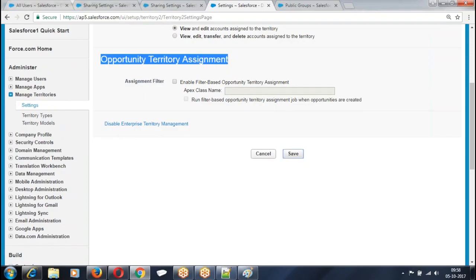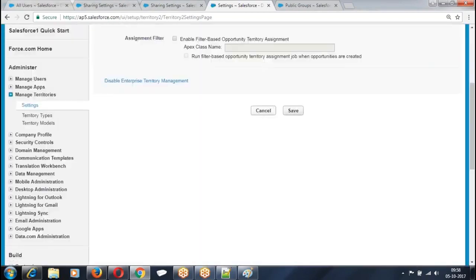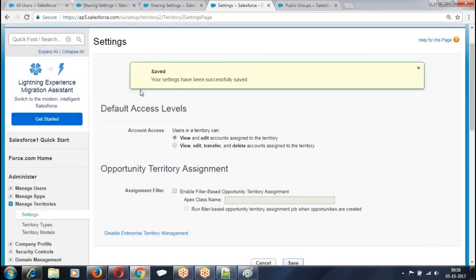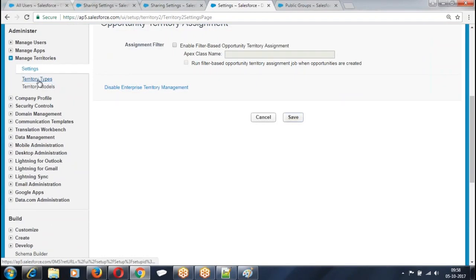You are able to see the account. What about the opportunity? You have to give the conditions here. So first I have created. Okay, saved. Then territory types.